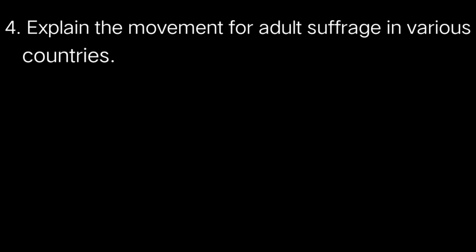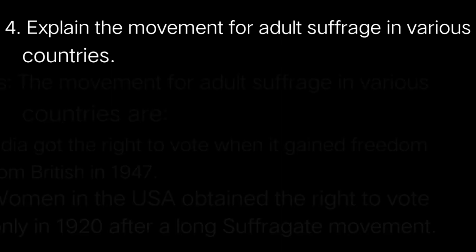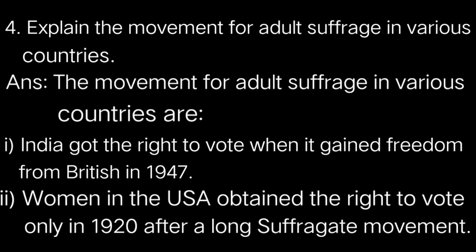Now moving on to question number 4. Explain the movement for adult suffrage in various countries. Answer. The movement for adult suffrage in various countries are: number 1, India got the right to vote when it gained freedom from British in 1947. Number 2, women in the USA obtained the right to vote only in 1920 after a long suffragette movement. So this is about India and USA.